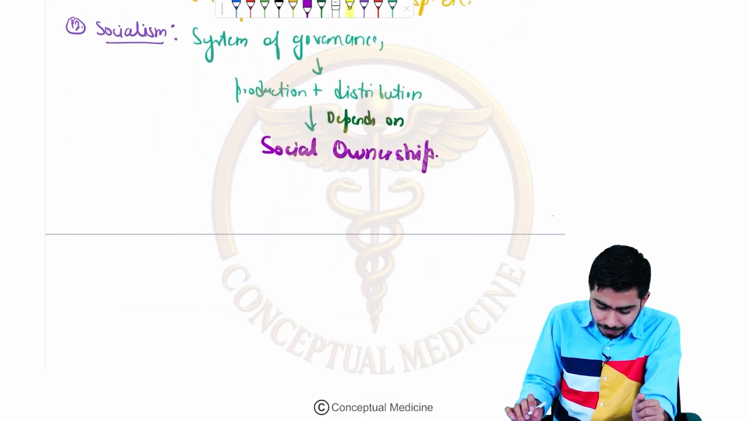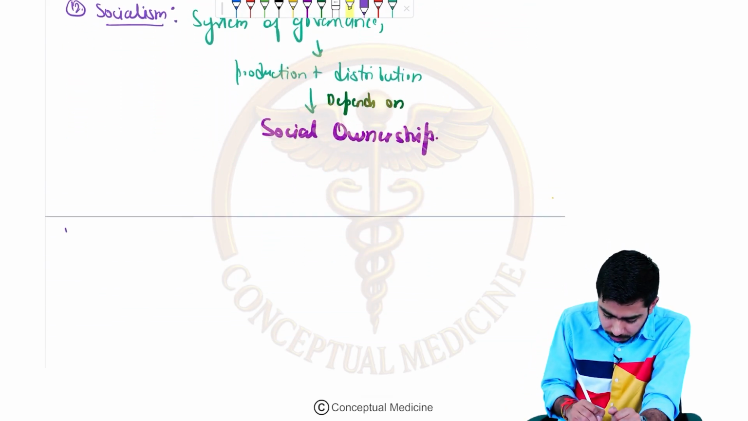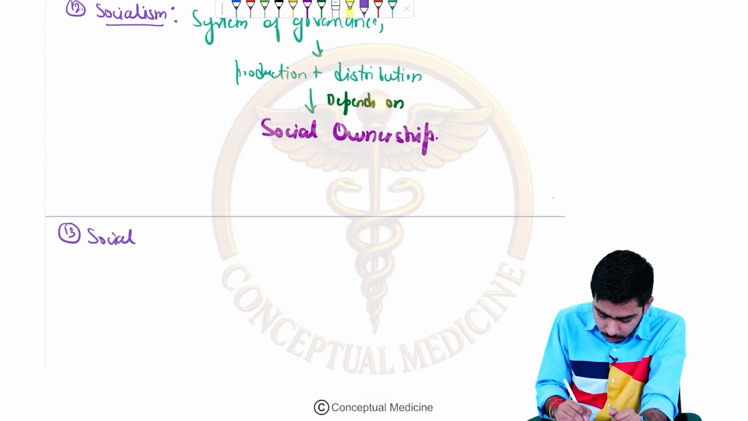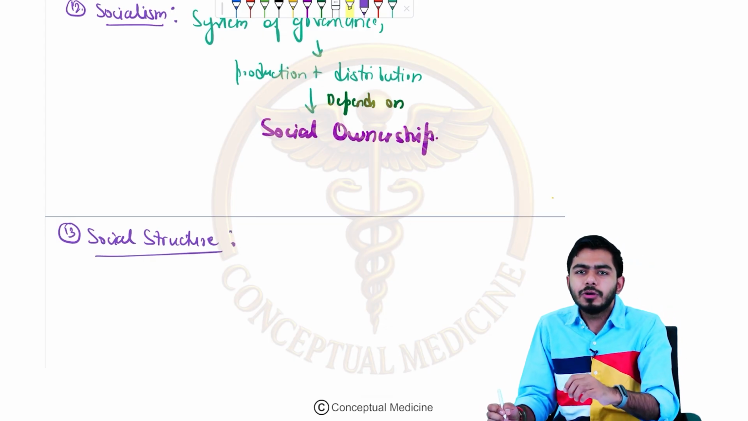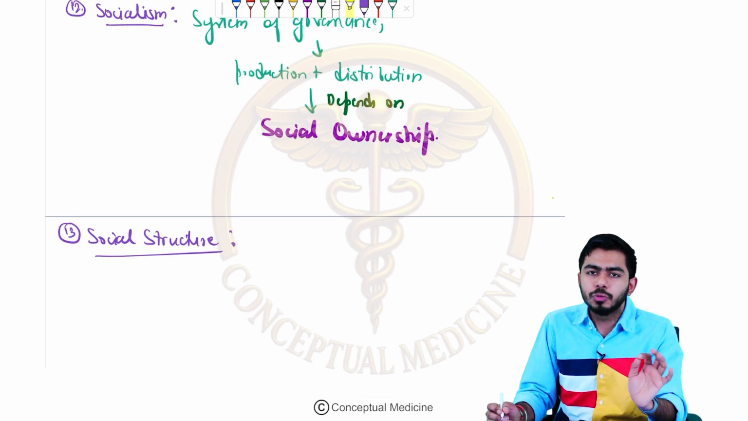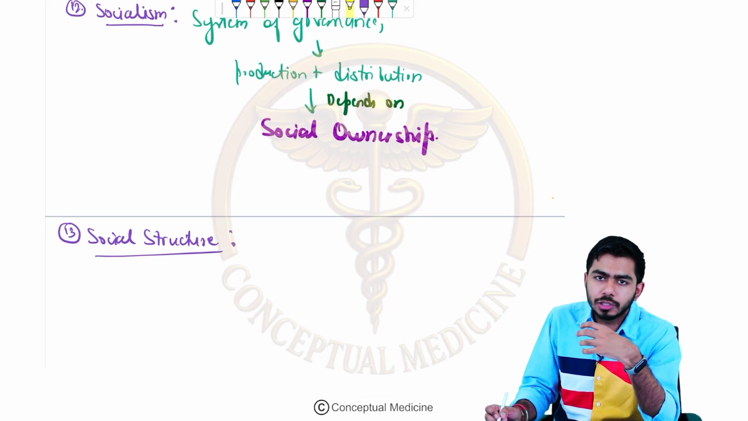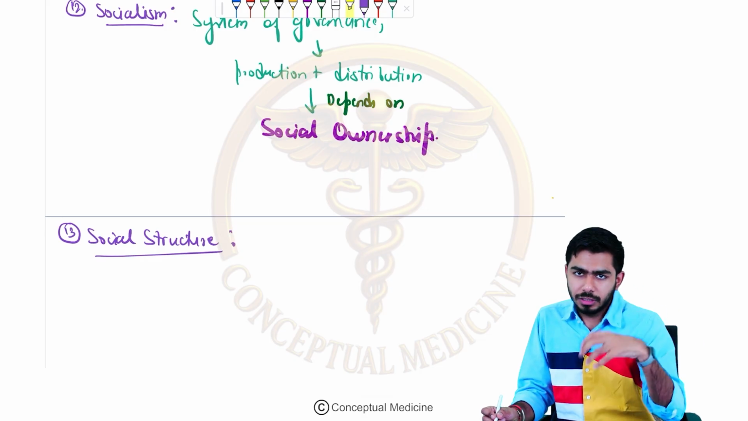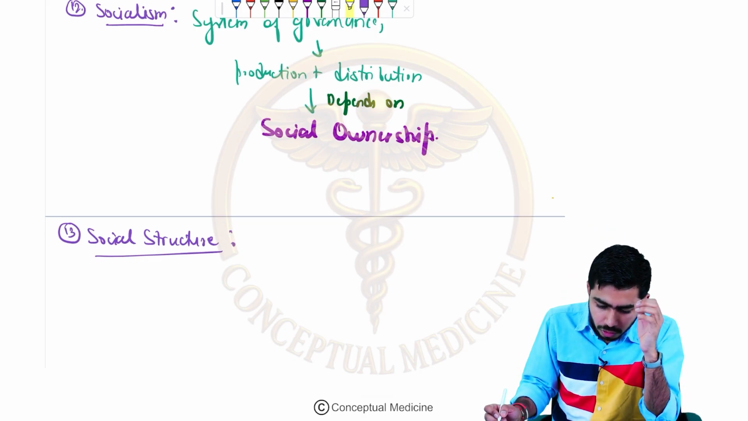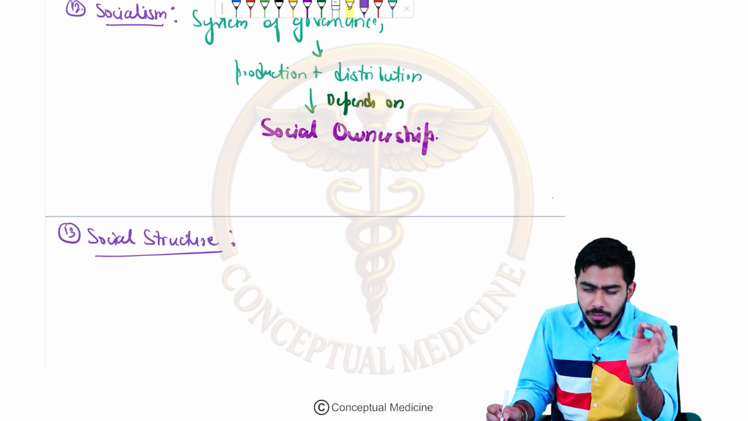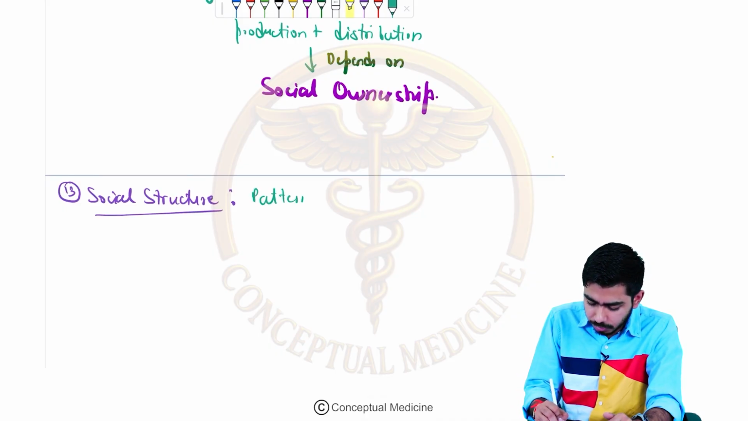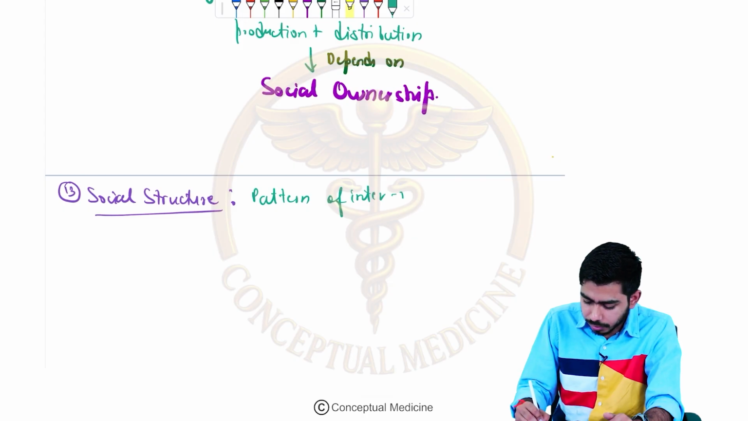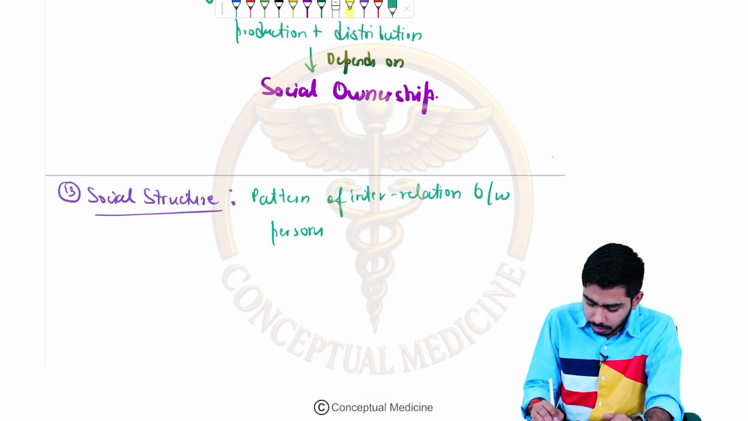Now we shall talk about the 13th term, social structure. Everything I have talked about till now, 90% of it is related to the social, that's why sociology would not be the wrong name for this chapter. Social structure is the pattern of interrelation between persons, between humans.